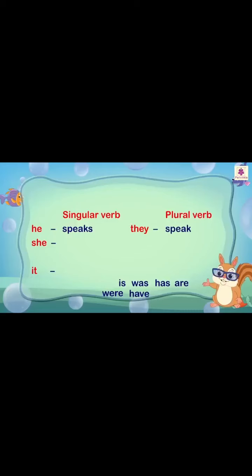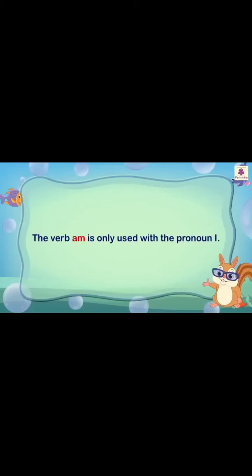They speak, plural verb. She is, she was, it has are singular verbs. They are, they were, they have are plural verbs. The verb am is only used with the pronoun I.